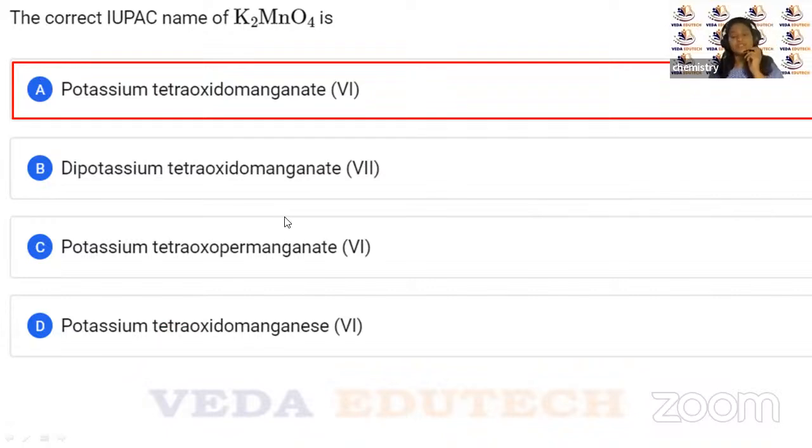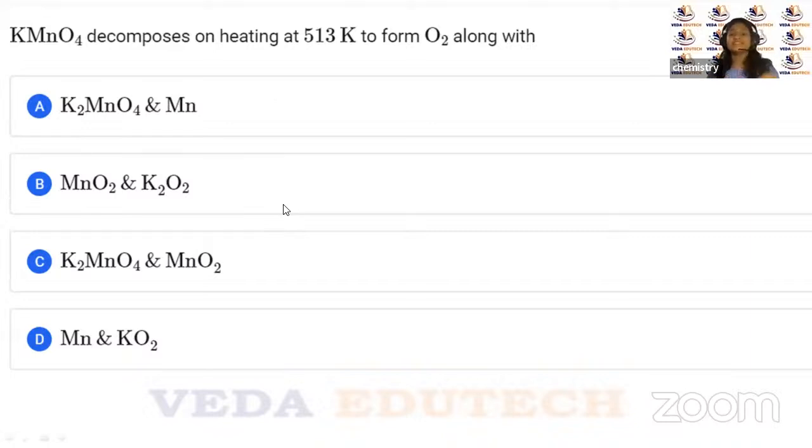Moving on to the next question, children. Next question on your screen, and it's a direct question from NCERT. Anyone who has read NCERT is definitely going to get it correct. Yes. So it's a direct important question from NCERT. So try it, children.